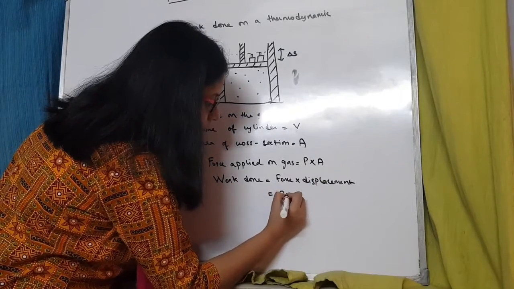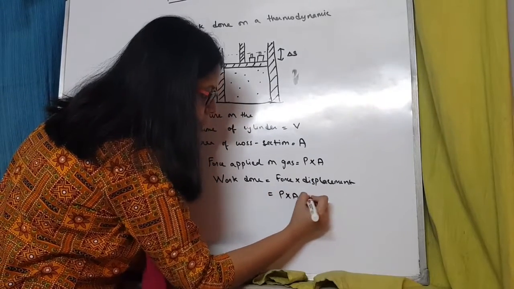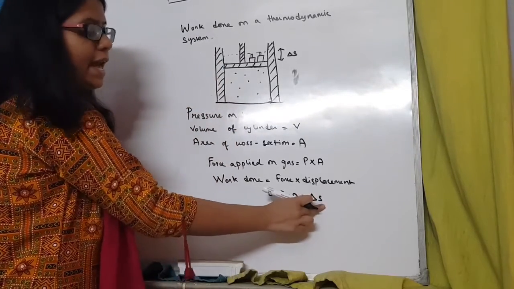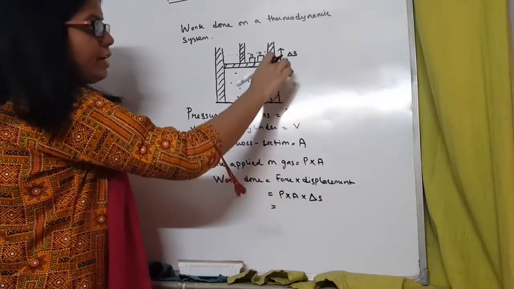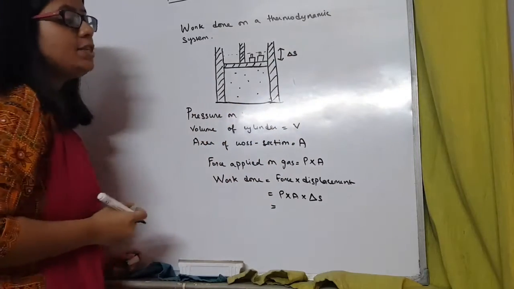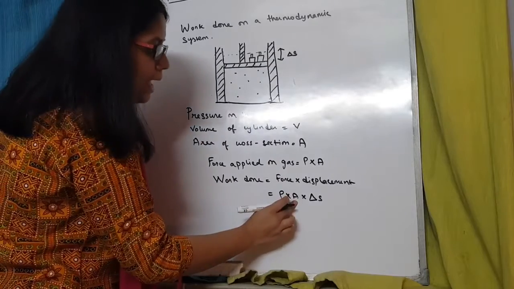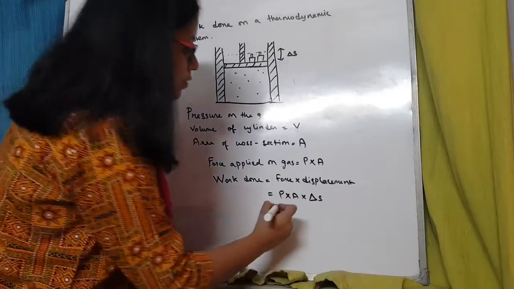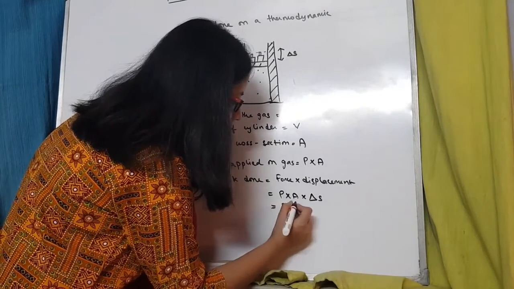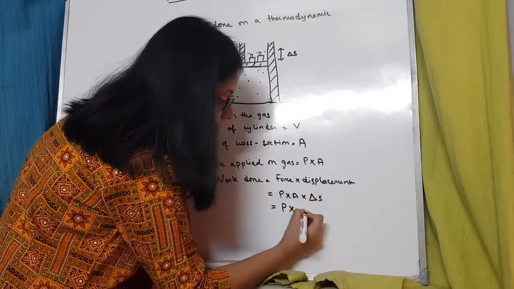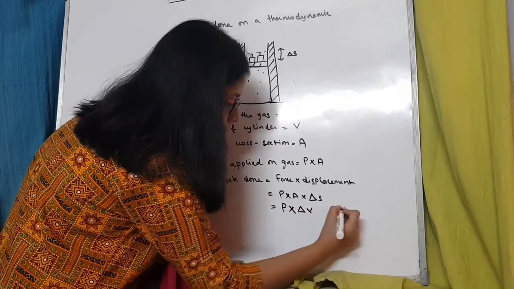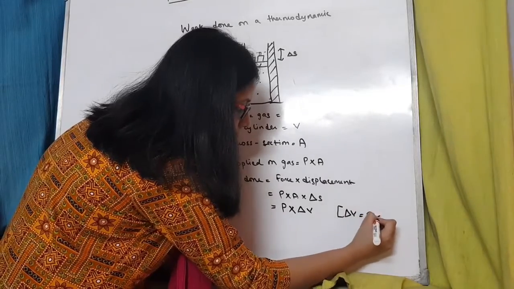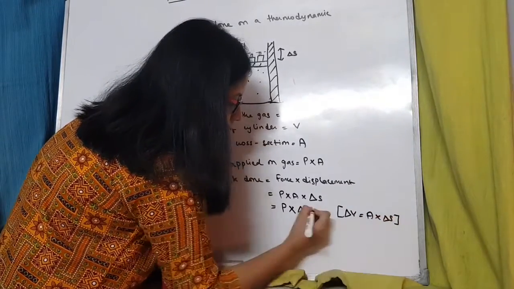Force is pressure into area into displacement, that is delta S. Now, area into delta S, area into change in displacement, gives us the change in volume. So, A into delta S gives us delta V, where delta V is the change in volume. So the work done is P into delta V, where delta V is equal to A into delta S.